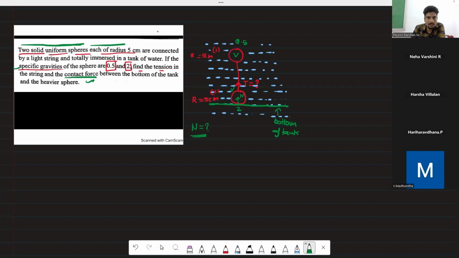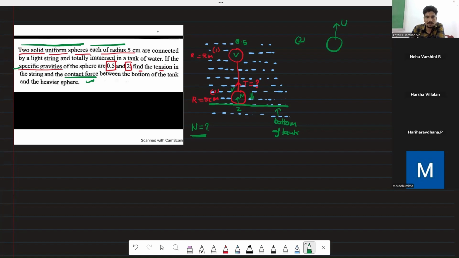So definitely this sphere 2 is heavier because it has more specific density. That's why it is going down. So let us take the first, the heavier one. Number 2, this is heavier.